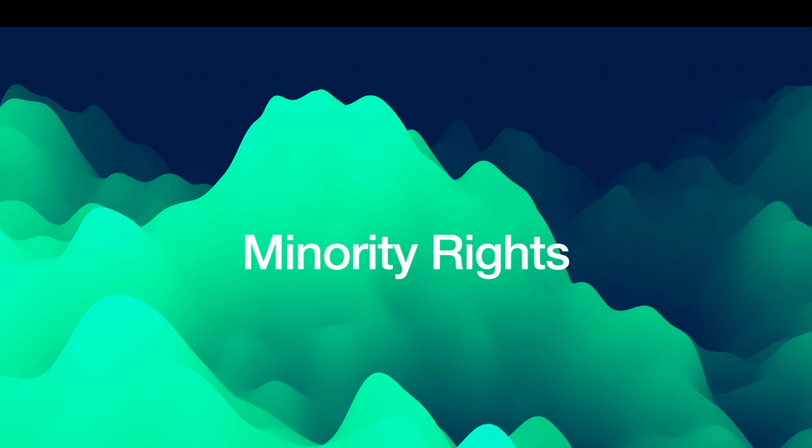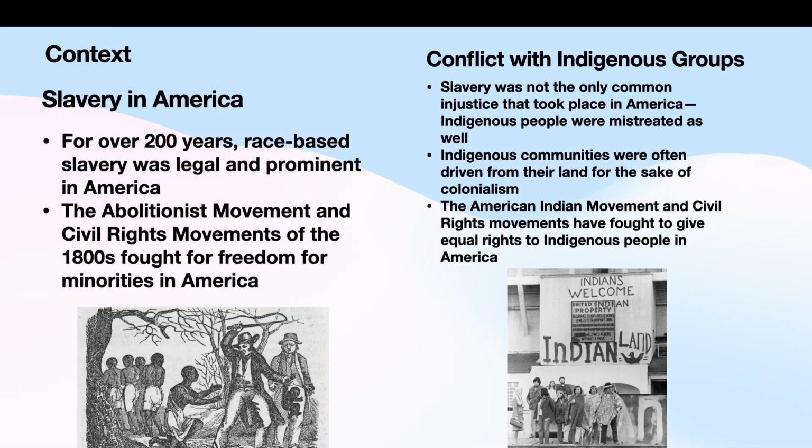The next topic I'm going to cover is minority rights in America. For some context, race-based slavery in America was legal for over 200 years, and it was very prominent in America, and it was a large part of its economy, unfortunately. The abolitionist movement and civil rights movements of the 1800s fought for freedom for minorities in America. Slavery was not the only common injustice that took place in America. Indigenous people were mistreated as well. Indigenous communities were often driven from their land for the sake of colonialism and Western expansion. The American Indian movement and civil rights movements have fought to give equal rights to indigenous people in America.